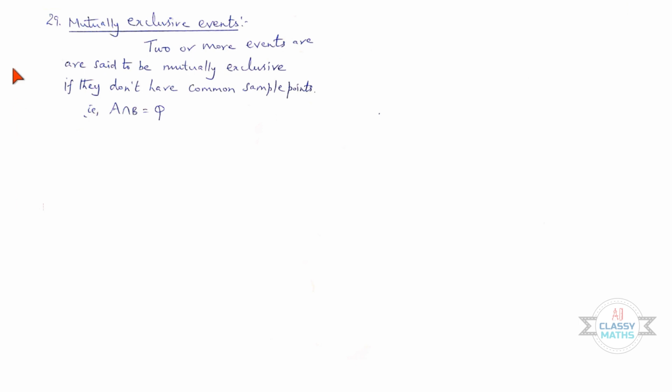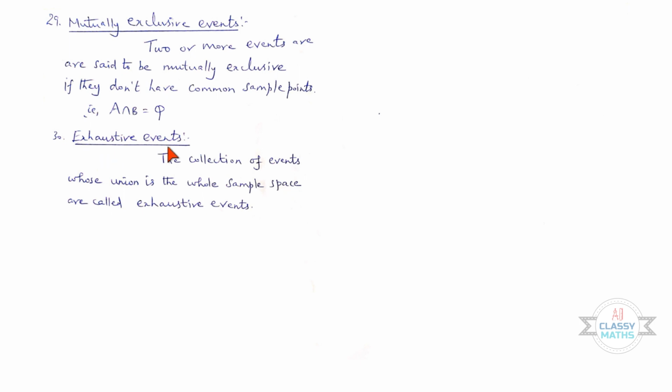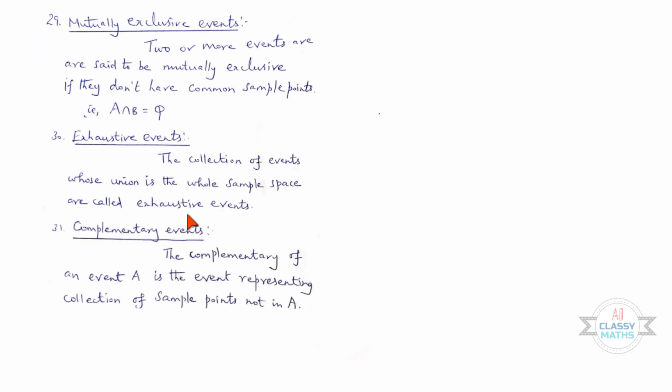29. Mutually exclusive events. Two or more events are said to be mutually exclusive if they don't have common sample points. That is, A intersection B is equal to phi. 30th. Exhaustive events. The collection of events whose union is the whole sample space are called exhaustive events.